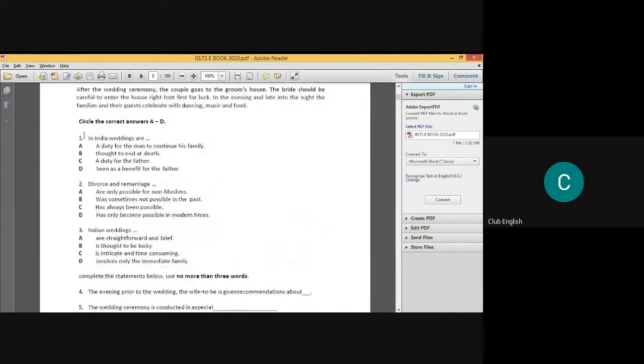Question number 1, 2, and 3, wherein you need to circle one. That means you need to tick mark one. That means you need to opt for one answer. That's why it is called a multiple choice question, because you are having four choices per question and you are going to select one out of these, right? So you'll be reading these three questions, and you'll be taking those three questions, right?